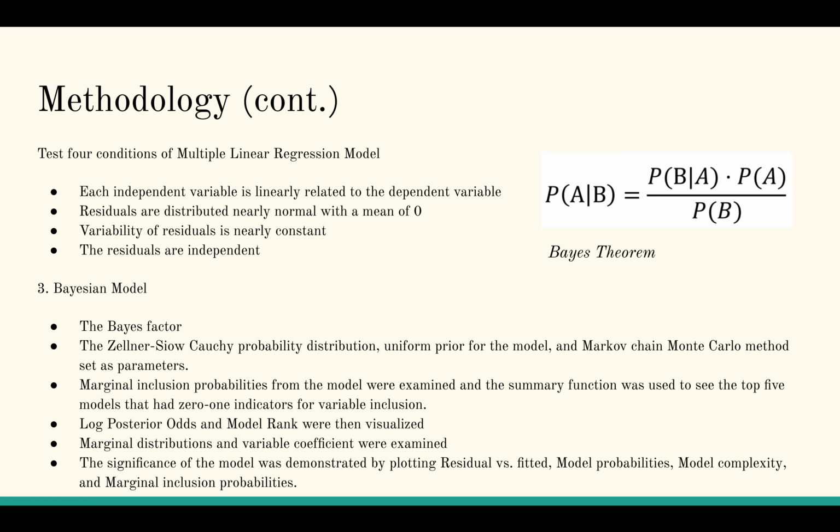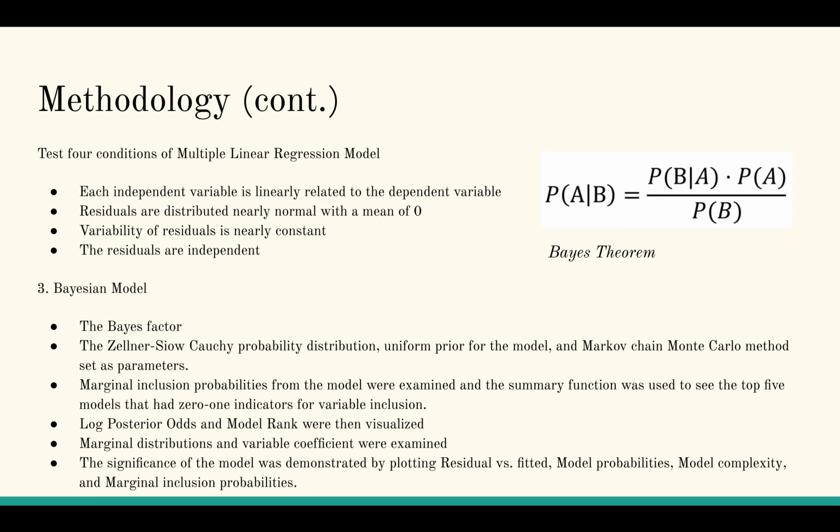In order to see the top 5 models that had 0-1 indicators for variable inclusion, I used the marginal inclusion probabilities from the model and examined the data using the summary function. Then I used the log posterior odds and model rank to see which variables would be best to include for an accurate model. Finally, marginal distributions and variable coefficients were examined using coefficient estimates and STD under Bayesian model average.